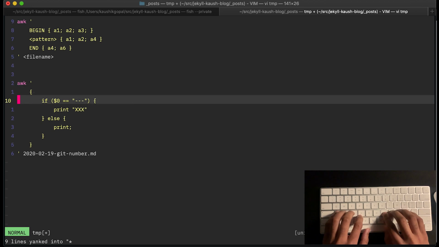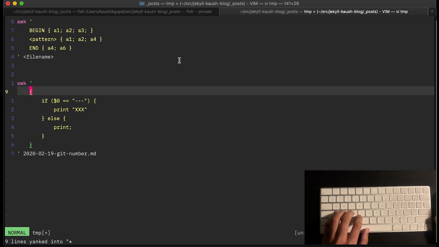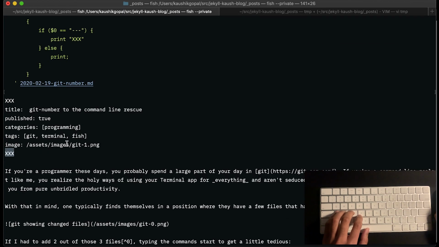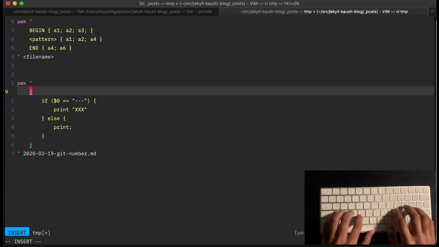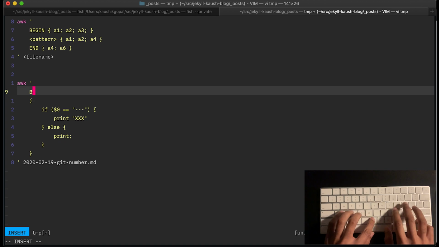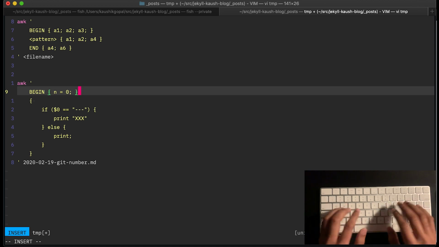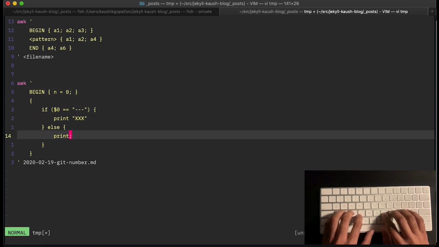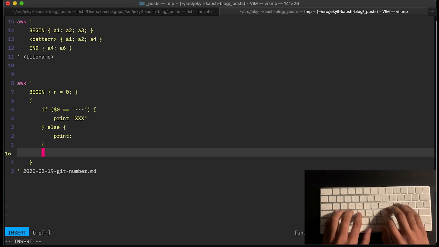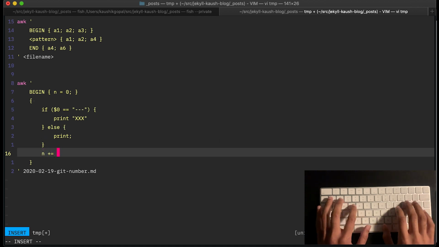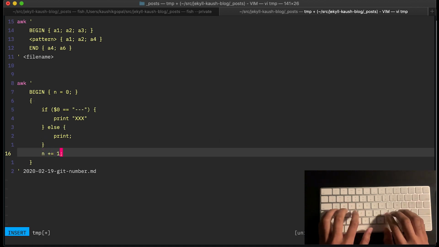Now what I'm going to do is actually use the begin block. Because what I want to do is I want to be able to identify the second occurrence of the 3 hyphens and then do something. I don't really care about the first occurrence of the 3 hyphens. So I need some kind of count in order to do this. This is where we use the begin block. I'm going to initialize n as just a counter to be 0. And I'm going to say increment the counter by 1.